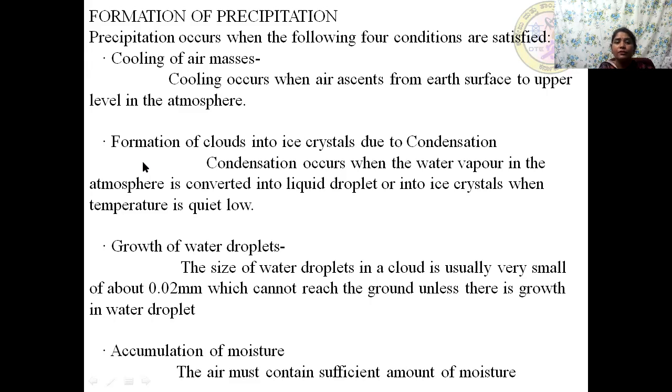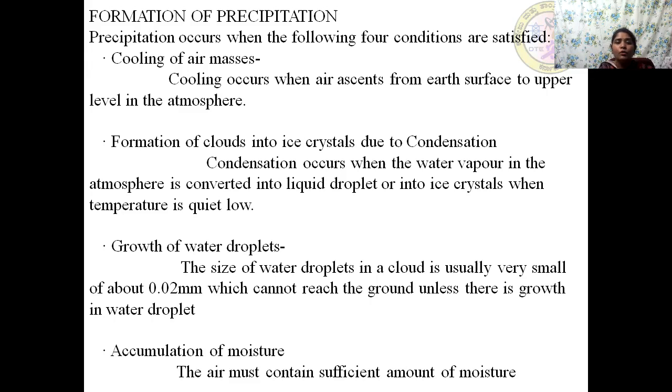The second condition, the formation of clouds into ice crystals due to condensation. So, condensation occurs when the water vapor in the atmosphere is converted into liquid droplets or into ice crystals when the temperature is quite low.